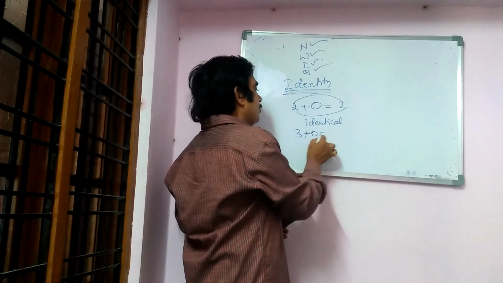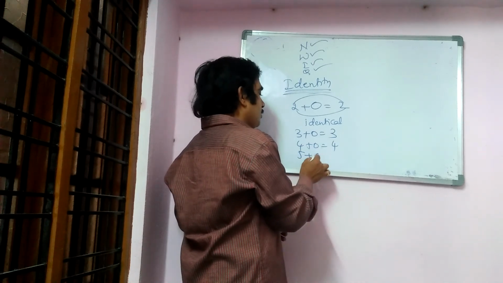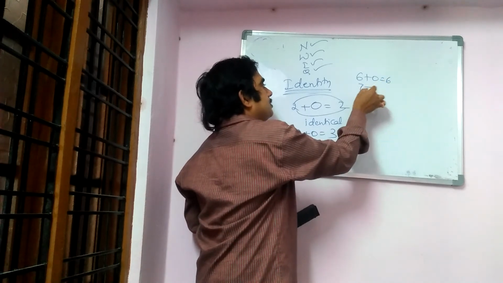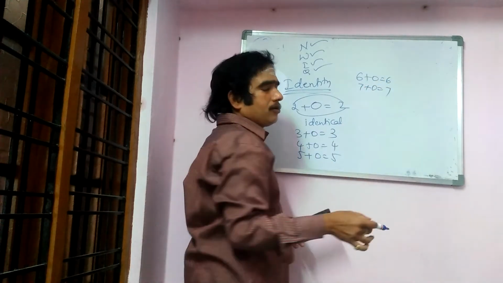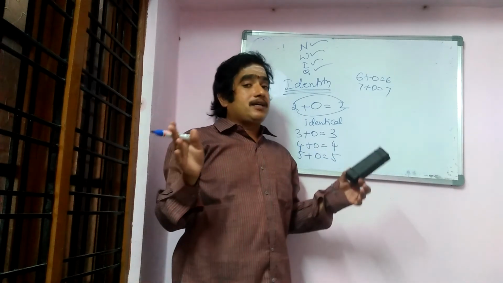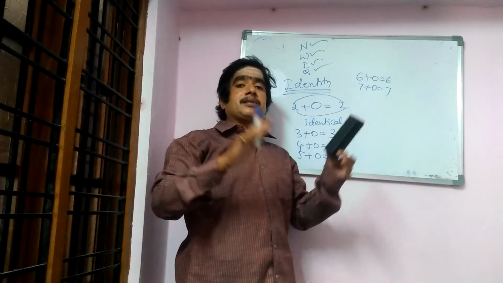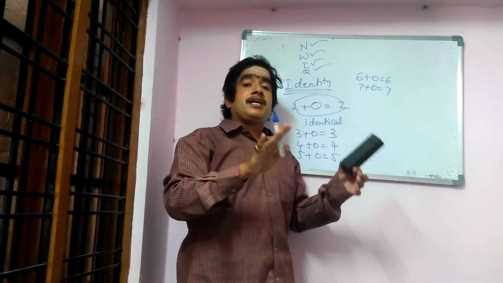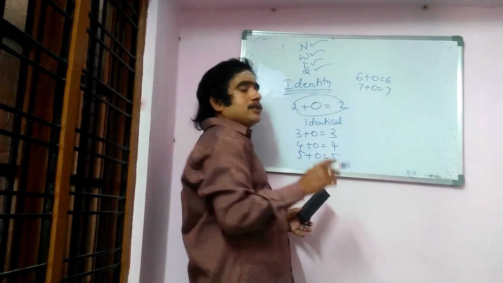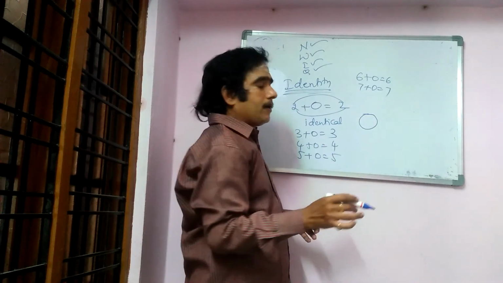3 plus 0 is equal to 3. 4 plus 0 is equal to 4. 5 plus 0 is equal to 5. 6 plus 0 is equal to 6. 7 plus 0 is equal to 7. When you add 0 to any number, is the answer changing? No, it is not changing. It is keeping the same as it was before. It is keeping identical. So it is called the identity element. So rational numbers have an identity element, 0.